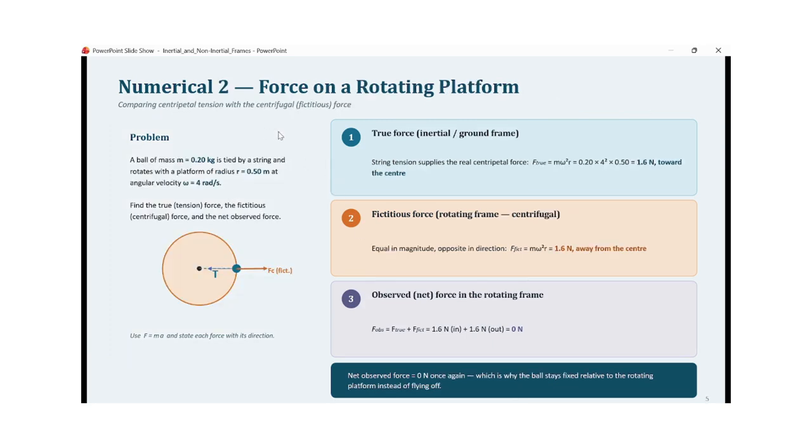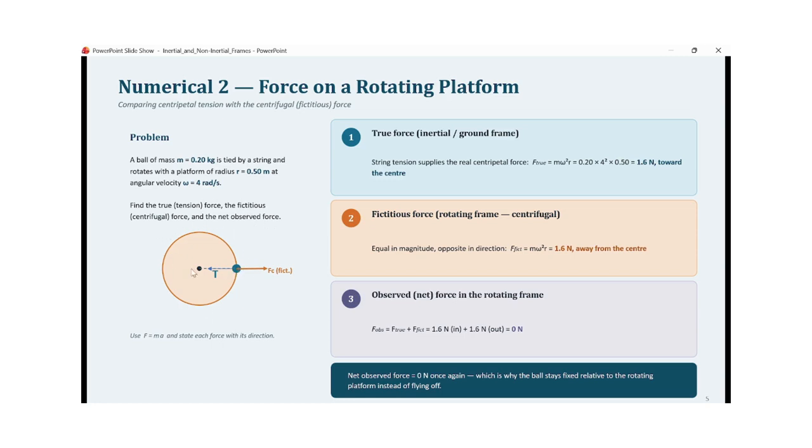In another example, I have considered force on a rotating platform. So here is a rotating platform. A ball of mass 0.20 kg is tied by a string and rotates with a platform of radius r equal to 0.50 meter at angular velocity this much. So we have to again calculate the three types of forces: the true force, that is the tension force in the thread string, the fictitious force, which is the centrifugal force here, and the net observed force, which is the combination of the two forces.